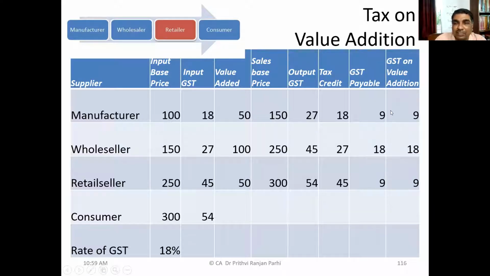If you see, that is 9 rupees, 18 rupees, 9 rupees. These are the value additions and the taxes. So this concept is very simple. I think all of you must have understood this. Hardly any difficulty. Now let us convert the same thing into an Excel file. Same concept, simple thing.